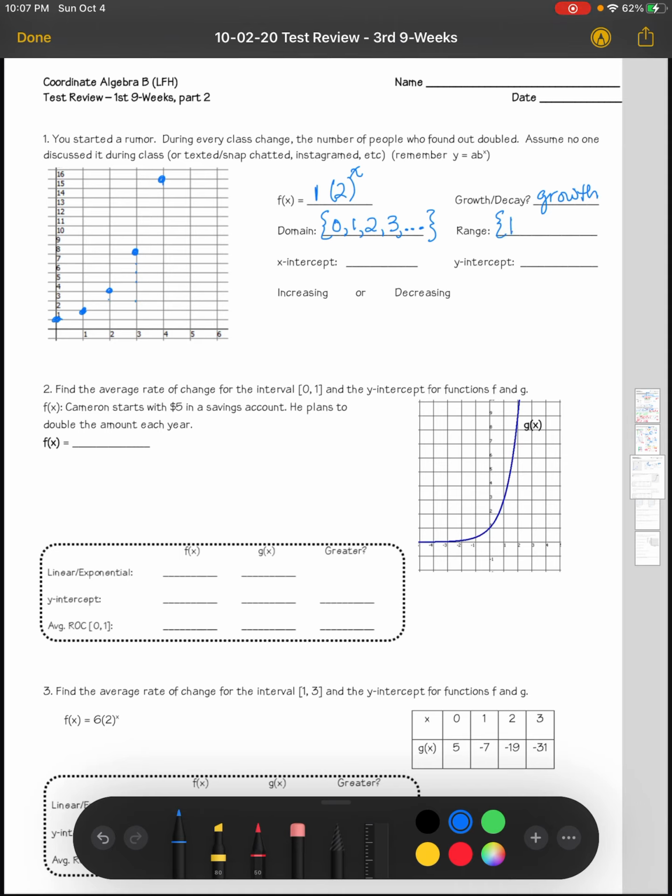The range: start out with 1, then it keeps doubling every time. Our x-intercept is none, it does not cross the x-axis. It does intersect the y-axis at (0, 1), and this is an increasing graph.